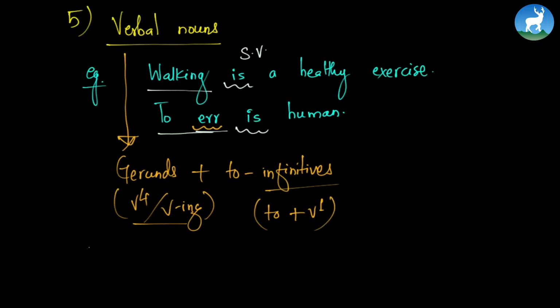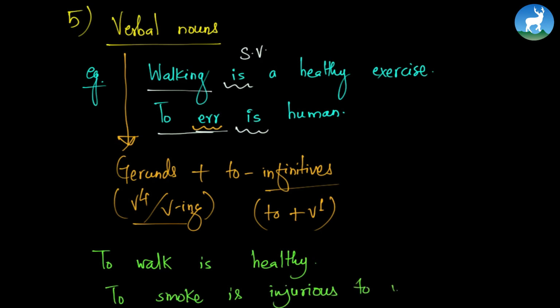Some more examples could be: to walk is healthy, right? To smoke is injurious to your health. So these are other two examples. To walk is a verbal noun, to smoke is a verbal noun, and it is always followed by a singular verb.